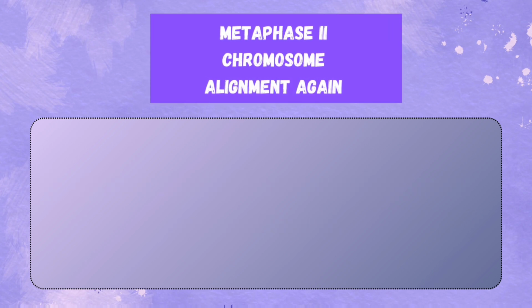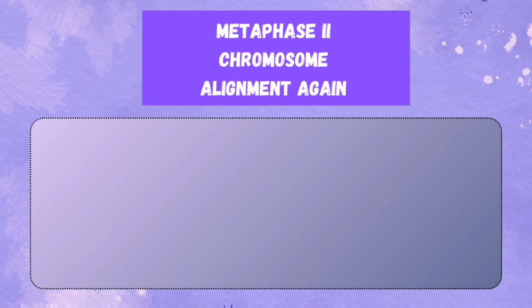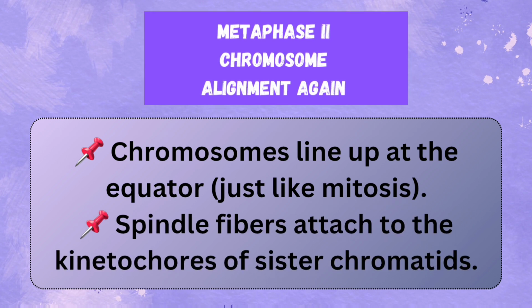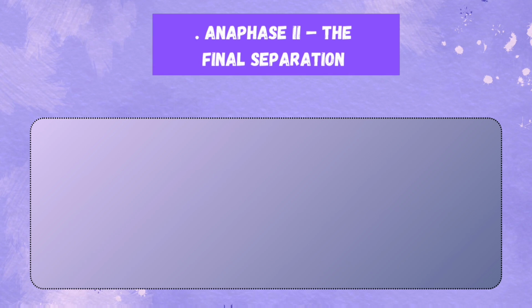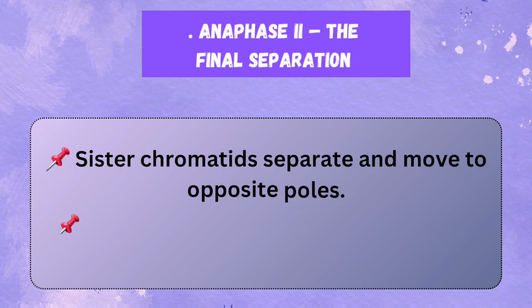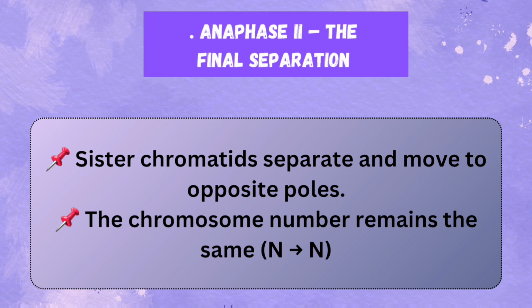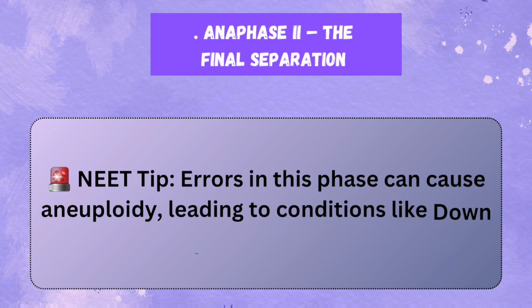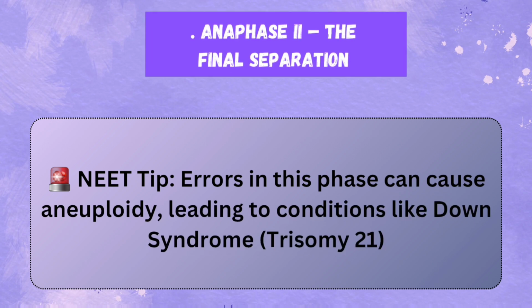2. Metaphase 2, chromosome alignment again. Chromosomes line up at the equator, just like mitosis. Spindle fibers attach to the kinetochores of sister chromatids. 3. Anaphase 2, the final separation. Sister chromatids separate and move to opposite poles. The chromosome number remains the same, N. Neat tip: errors in this phase can cause aneuploidy, leading to conditions like Down syndrome, trisomy 21.